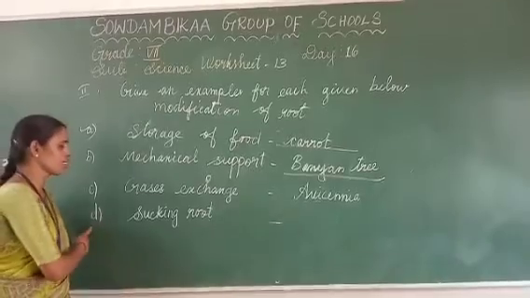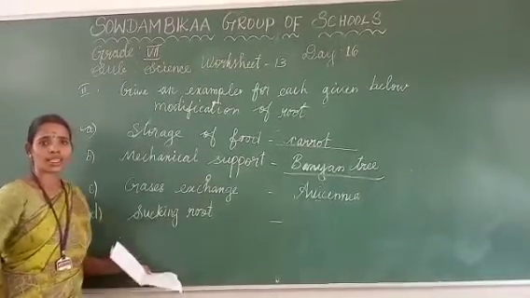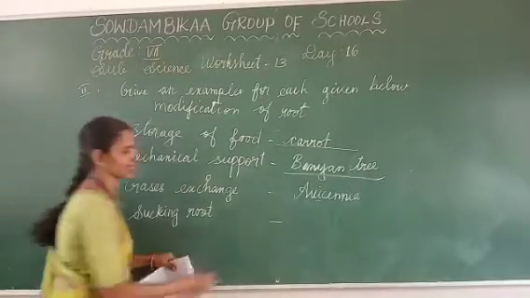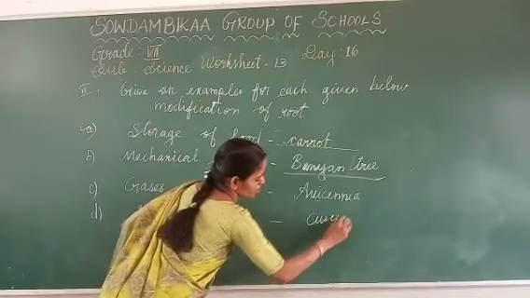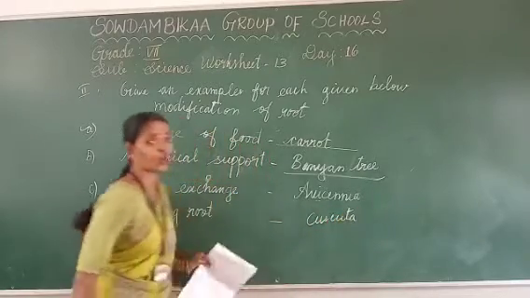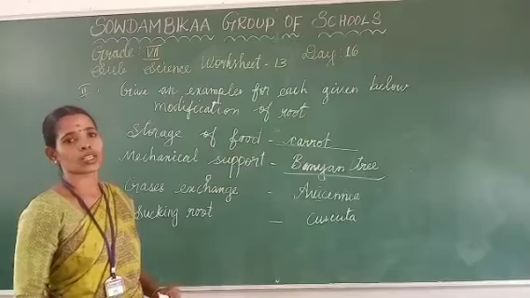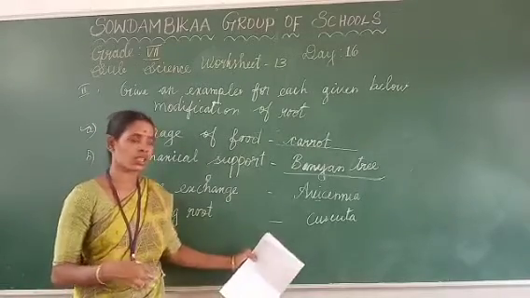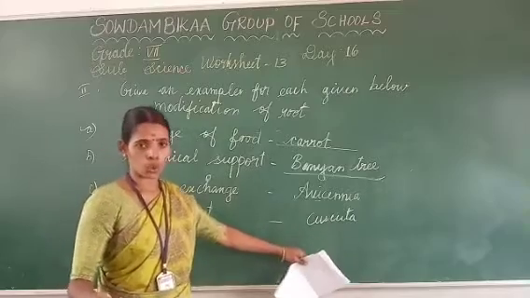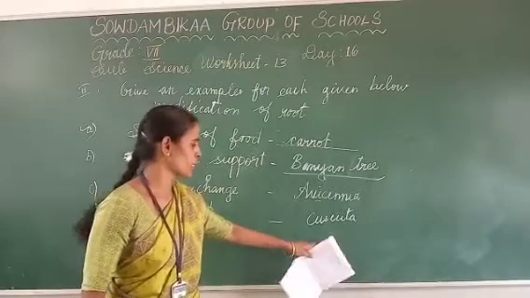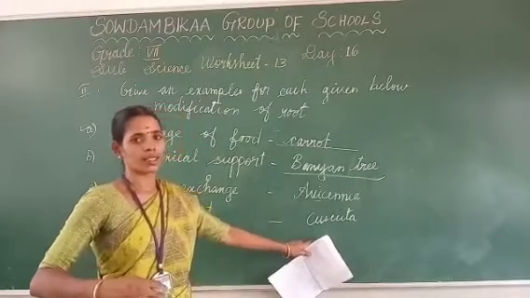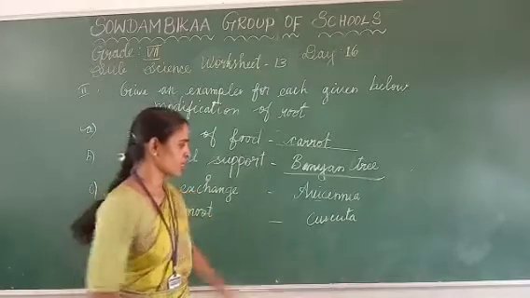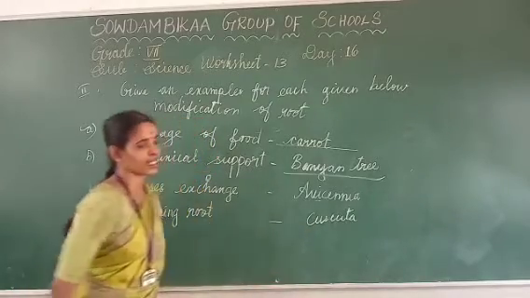The final one is sucking root. It's an example of Cuscuta. Cuscuta is a parasitic plant. It sucks the moisture and nutrients from the host plant. It depends on trees; some trees are its host plant. From the host plant only, it sucks the moisture and nutrients. So, Cuscuta is a parasitic plant.